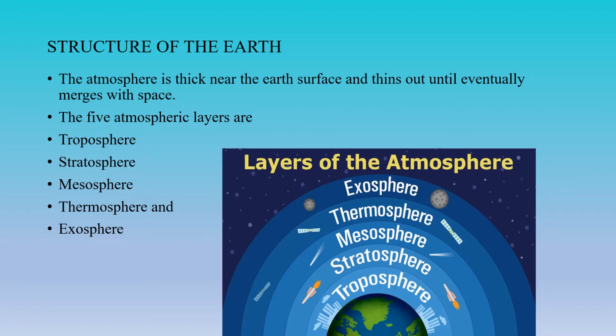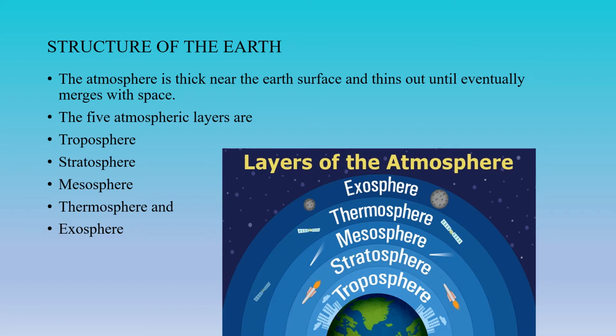Structure of the atmosphere. The atmosphere is thick near the Earth's surface and thins out until it eventually merges with space. The five atmospheric layers are troposphere, stratosphere, mesosphere, thermosphere, and exosphere.